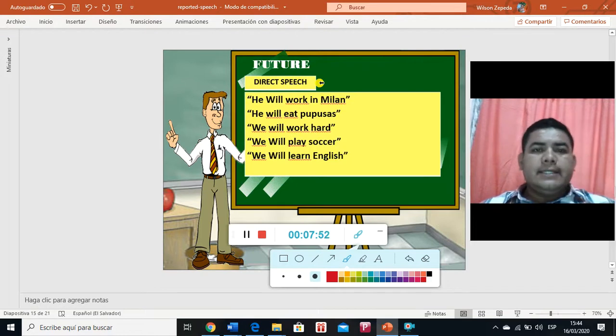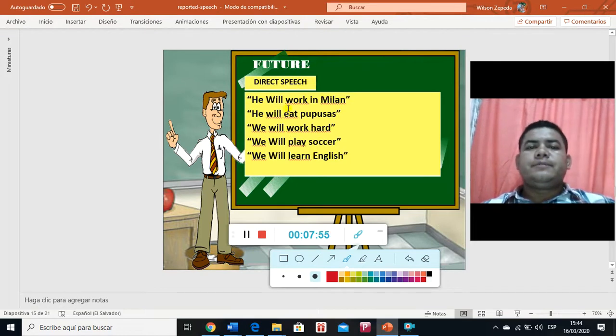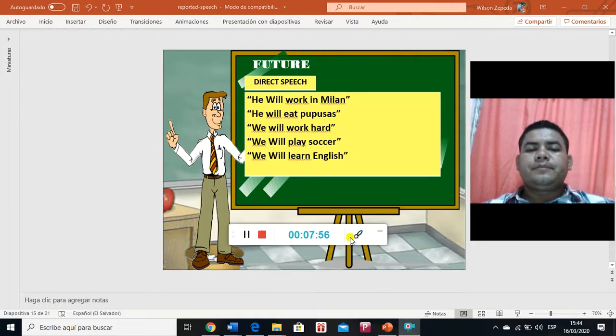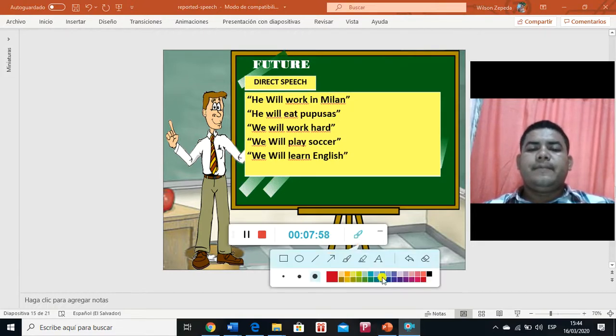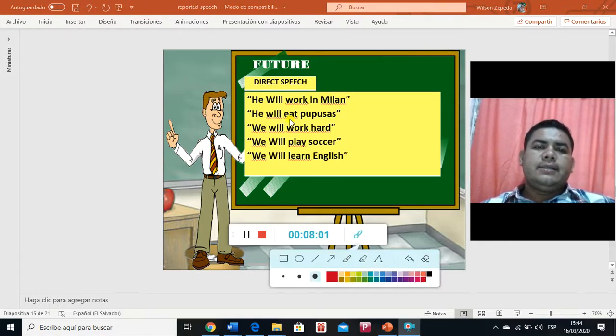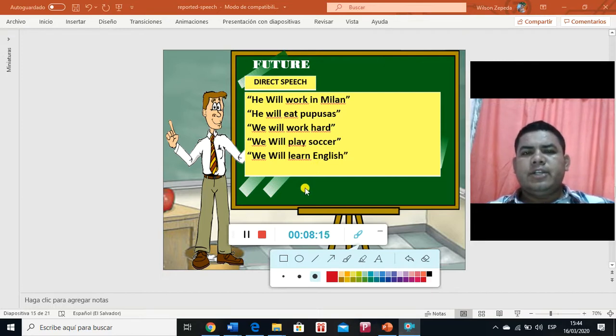If the original sentence is in future, we are going to use basically the sentences with a little change. Like he will work in Milan, he will eat pupusas, he will work hard, we will play soccer, we will learn English. This is going to suffer just a very little change, and we will go like this.